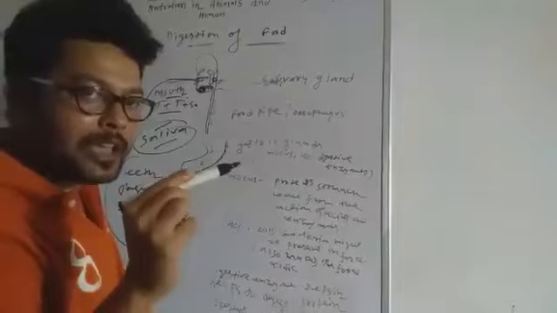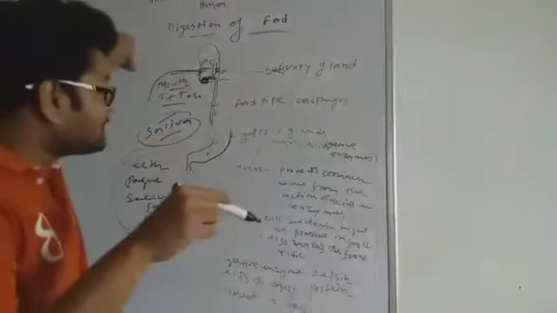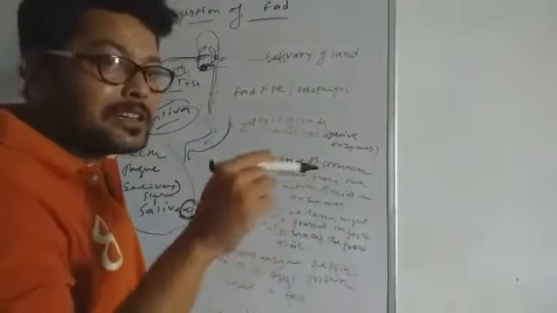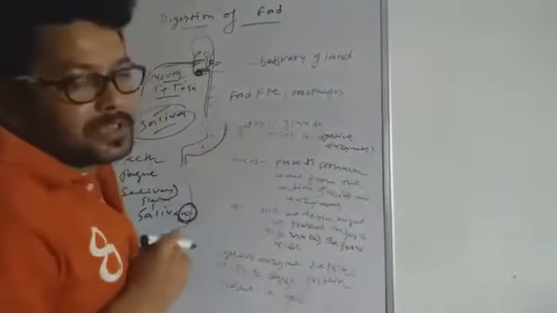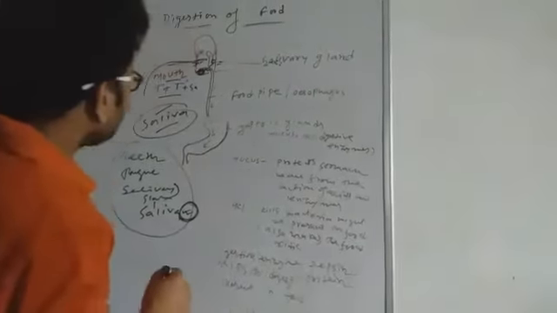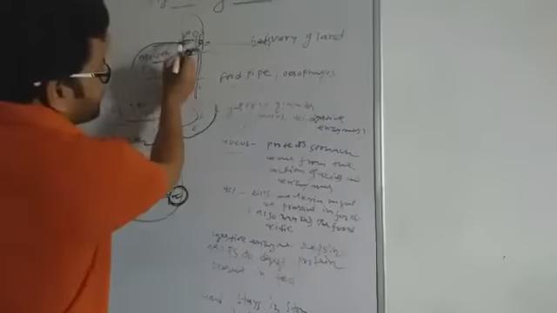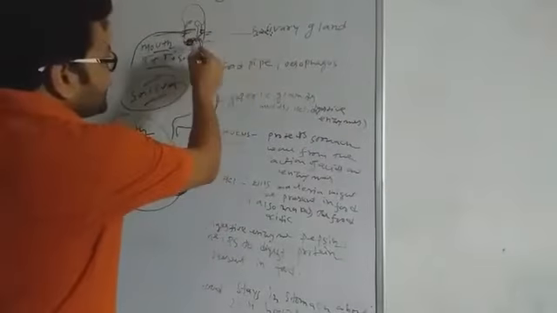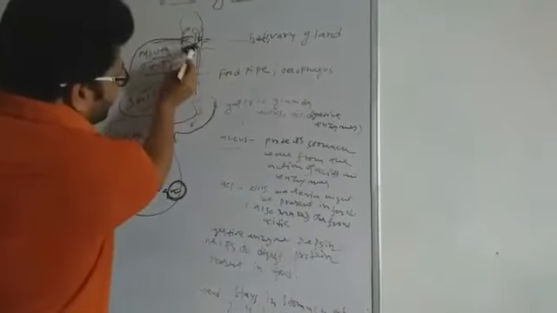Next function of the tongue, it tells the taste of the food. And the last one is it helps in speaking. So students, these are all the functions of the tongue. When food is mixed with saliva completely, the tongue helps to swallow the food.